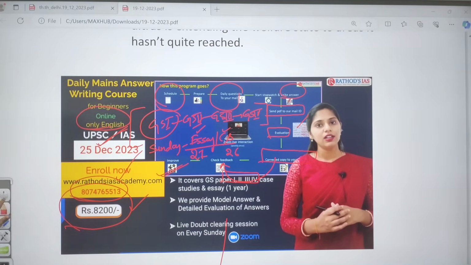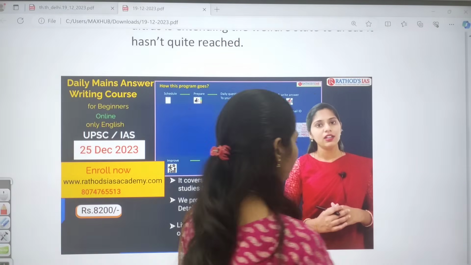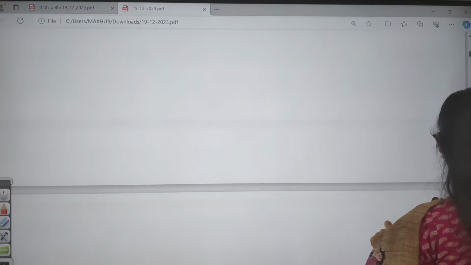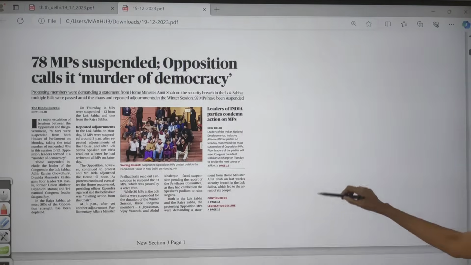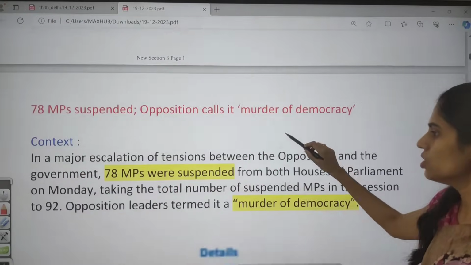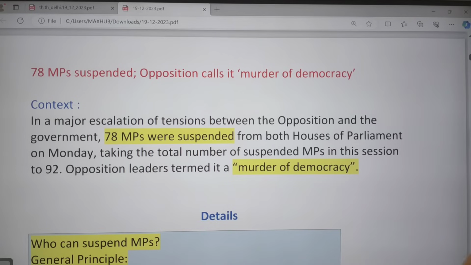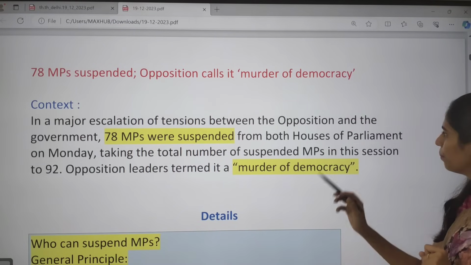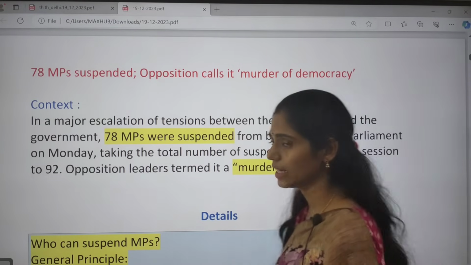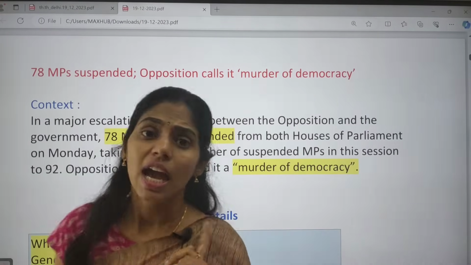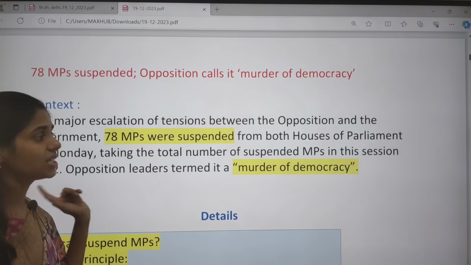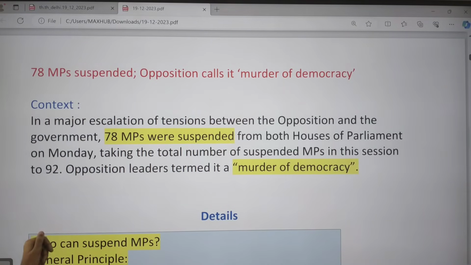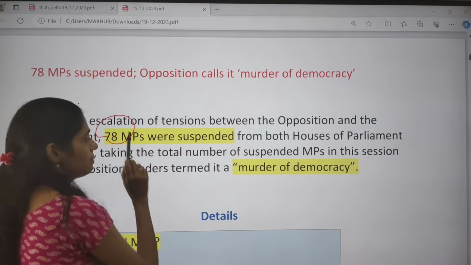Okay, so let us see the first topic. As I said, the first topic is about suspension of MPs. The context says that in a major escalation of tension between the government, that is the ruling party, and the opposition party, around 78 MPs were suspended from both the houses of Parliament. So it is a very huge number. Yes or no? 78 members had been suspended.